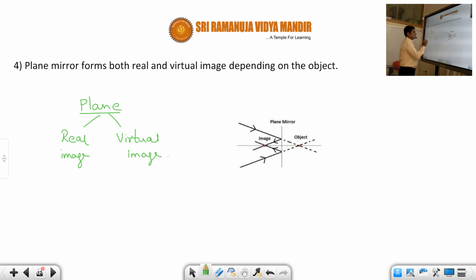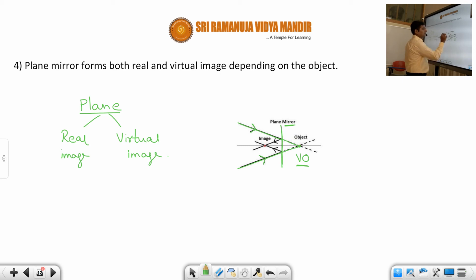Suppose if the object is virtual, it will form real image. If the object is real, it will form virtual image. For example, suppose let us say here you can see clearly that this is a plane mirror, and here these are the incident rays which are falling on the mirror, and now when you extend these rays, they are meeting at this point, so therefore this is called as virtual object. And now this is a virtual object for the plane mirror. Okay. So which type of image it will form?